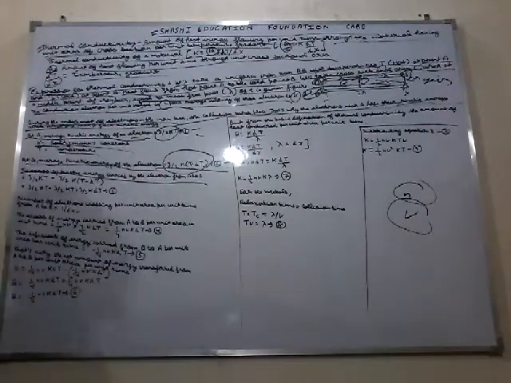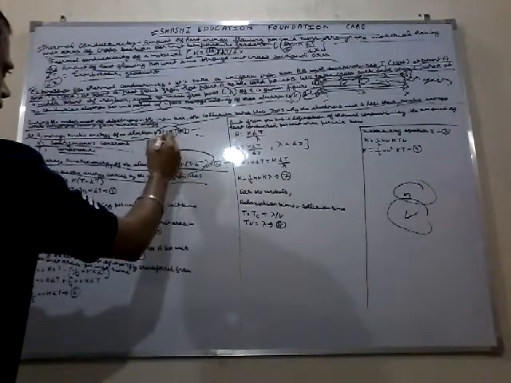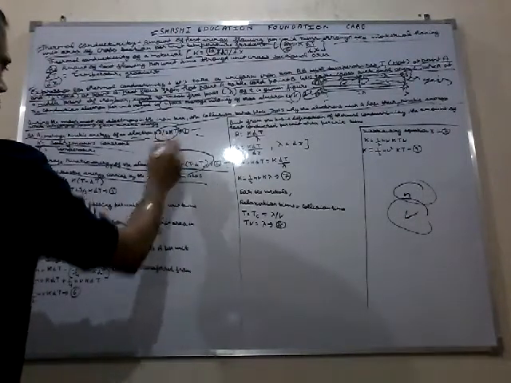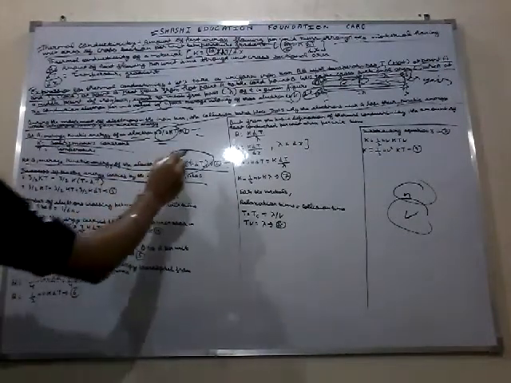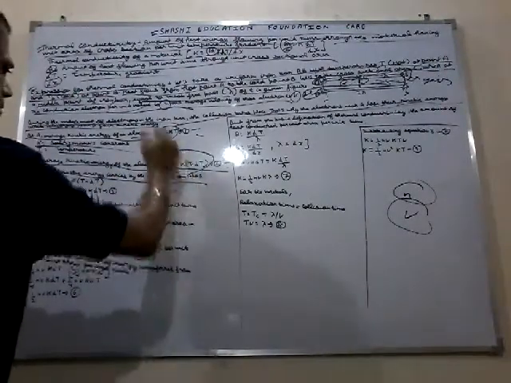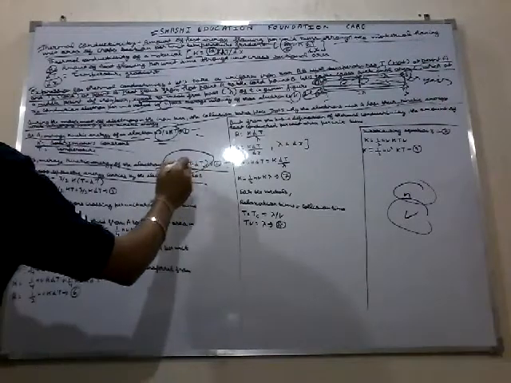Now we compare the equations: 3/2 kT minus 3/2 k (T minus dT).